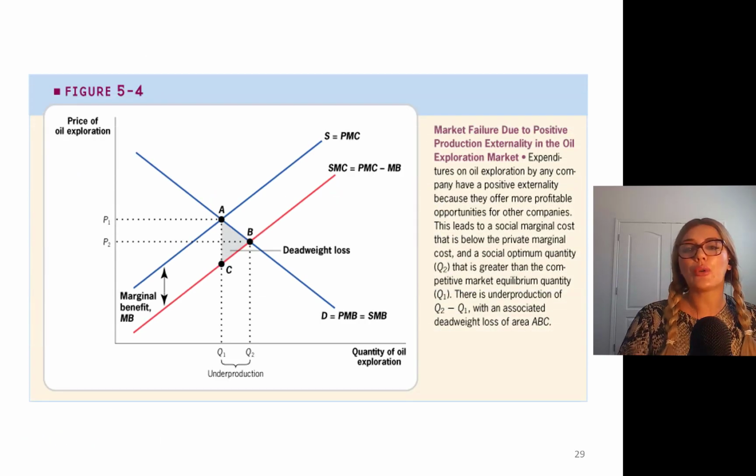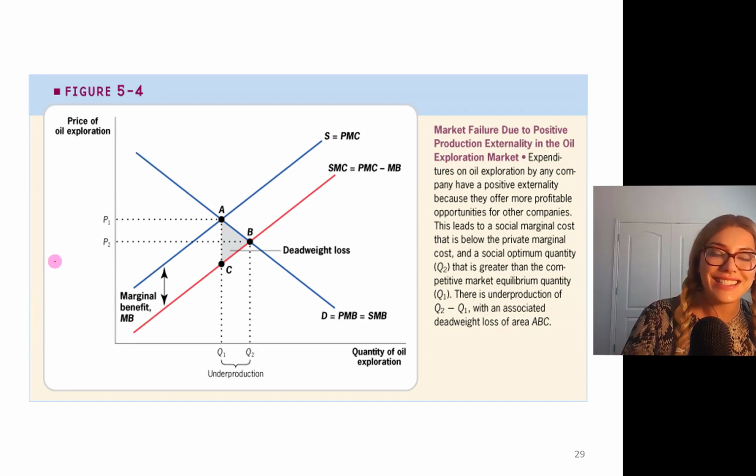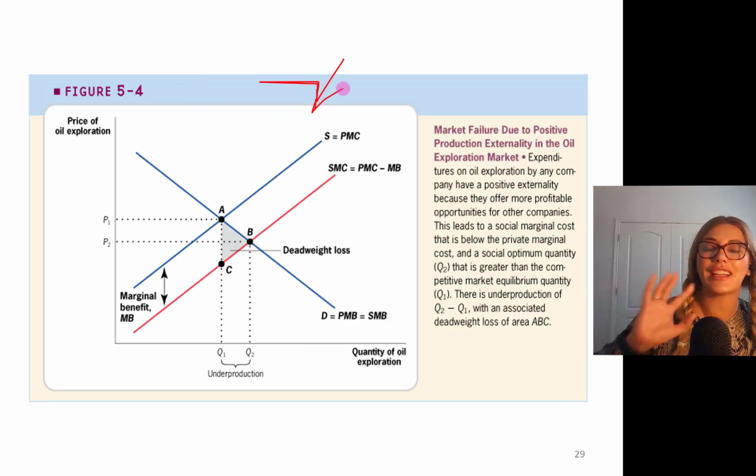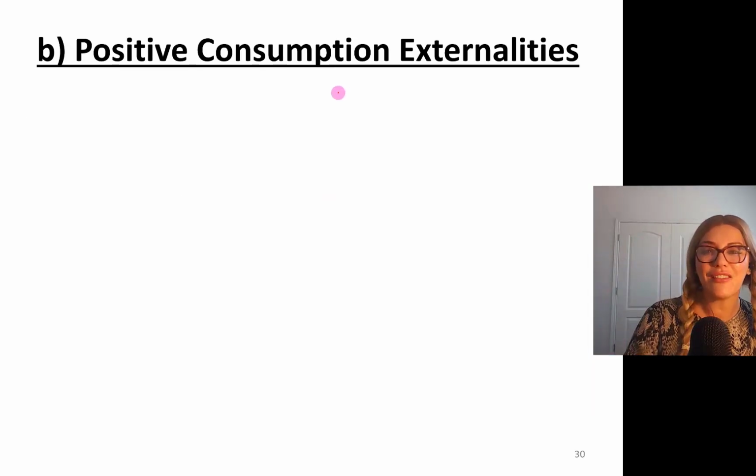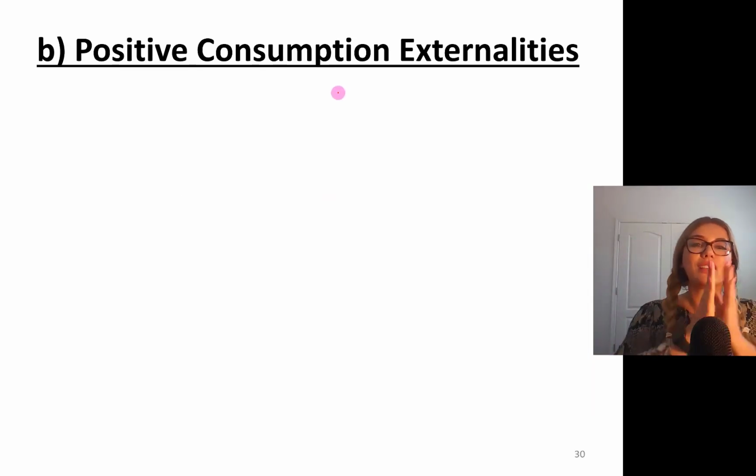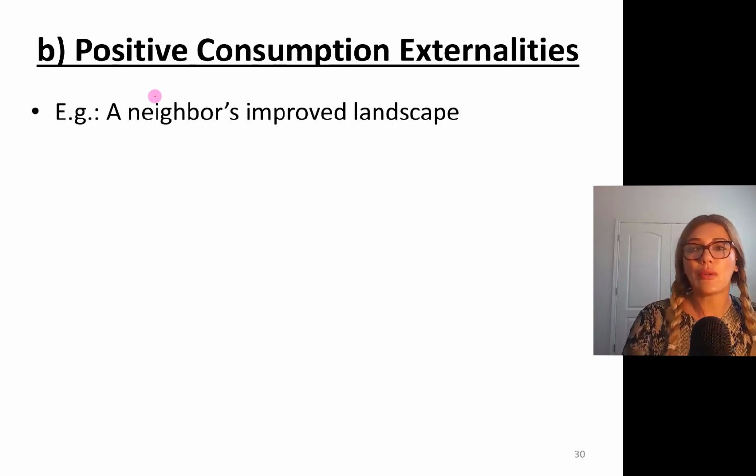Okay, so this is the exact graph from your book, and go ahead and check this figure in your book. We studied this in my much more interactive graph. Let's talk about positive consumption externalities. So this is a neighbor's improved landscape.